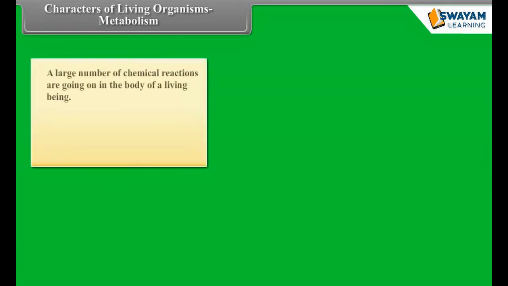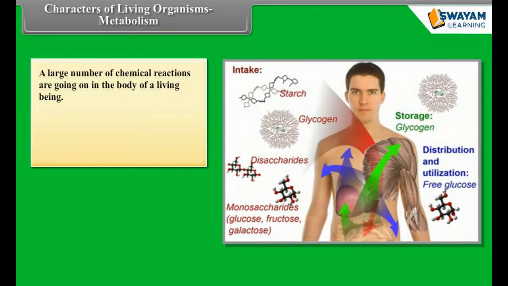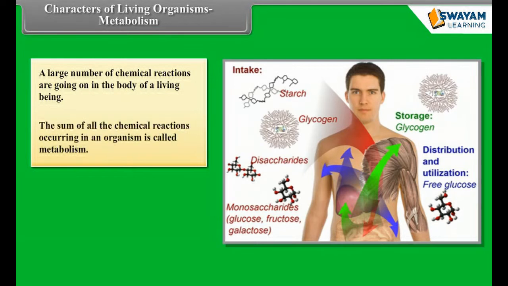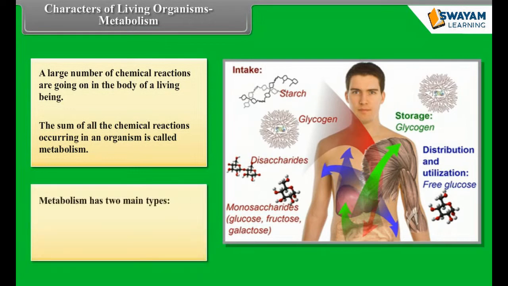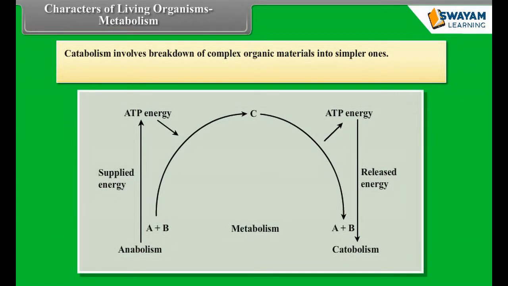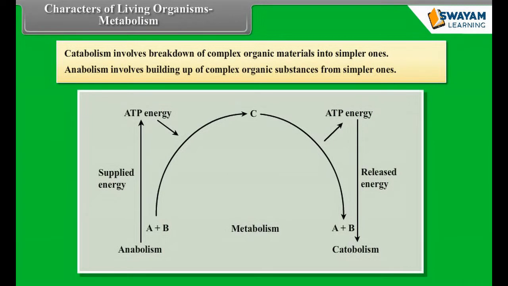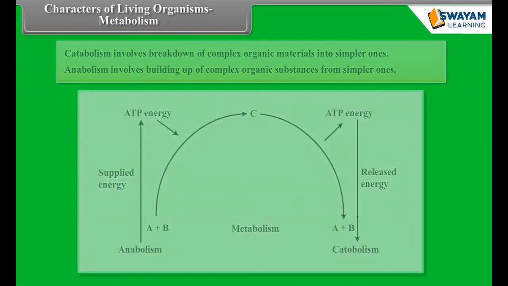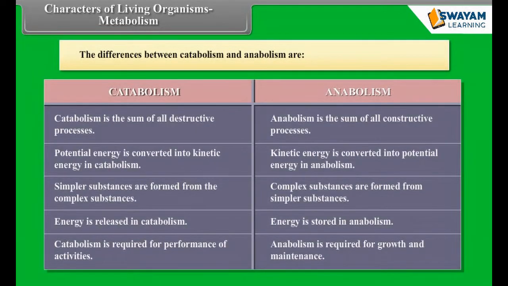Characters of living organisms. Metabolism. A large number of chemical reactions are going on in the body of a living being. The sum of all the chemical reactions occurring in an organism is called metabolism. Metabolism has two main types, catabolism and anabolism. Catabolism involves breakdown of complex organic materials into simpler ones. Anabolism involves building up of complex organic substances from simpler ones. The differences between catabolism and anabolism are as follows.